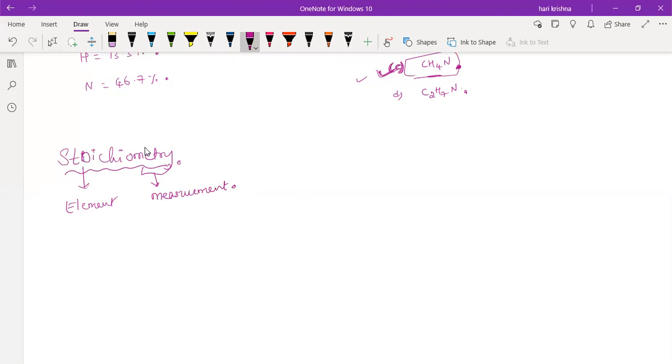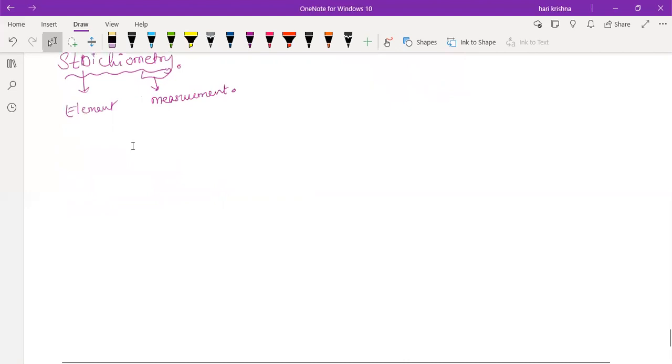So measurement of these reactants and the products is called stoichiometry. Clear definition?